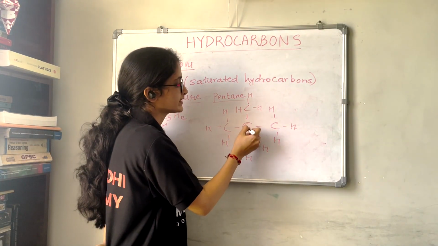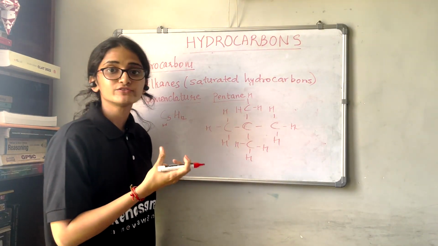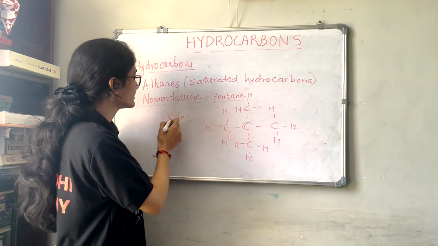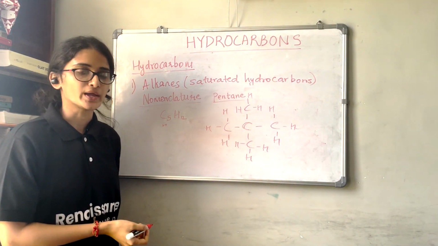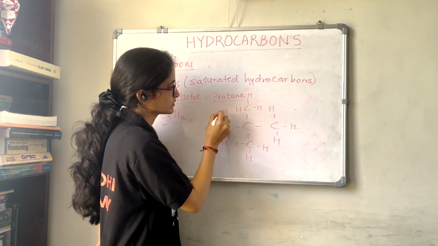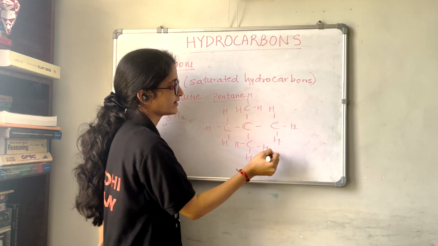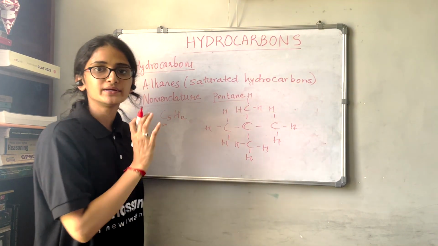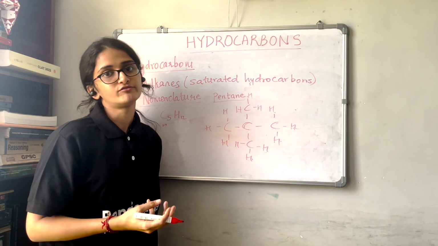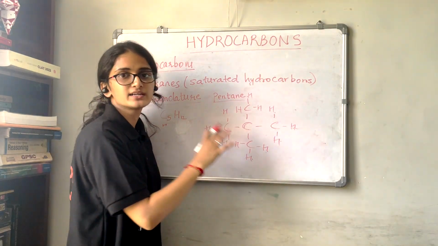Now we have one carbon and the other 4 carbons which are attached to that one carbon. But the total formula remains the same, C5H12. 1, 2, 3, 4, 5 and 1, 2, 3, 4, 5, 6, 7, 8, 9, 10, 11, 12. So the carbon and hydrogen numbers remain the same, but the arrangement is different here. So the arrangement is branched.